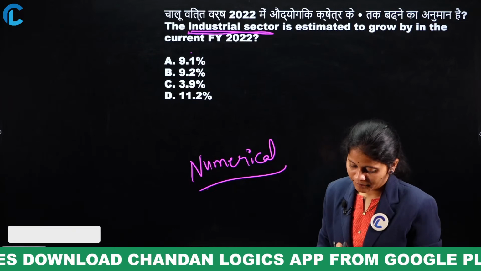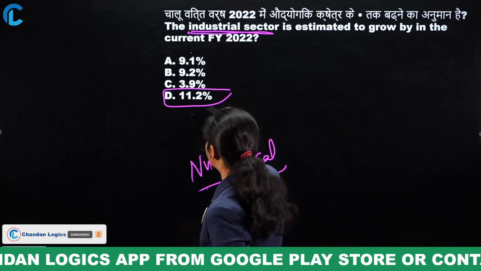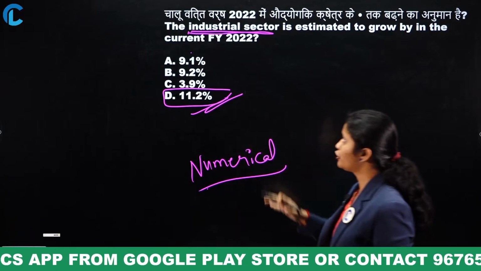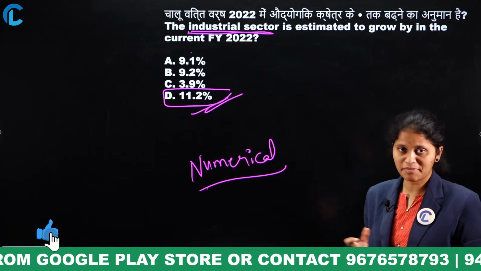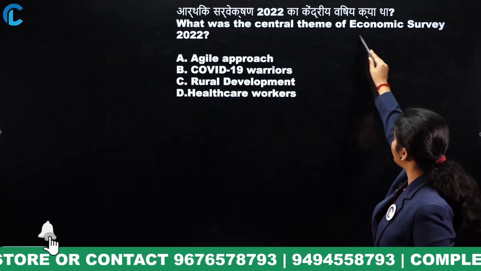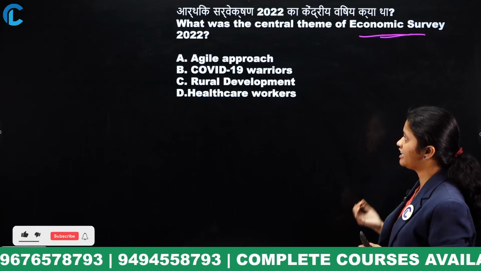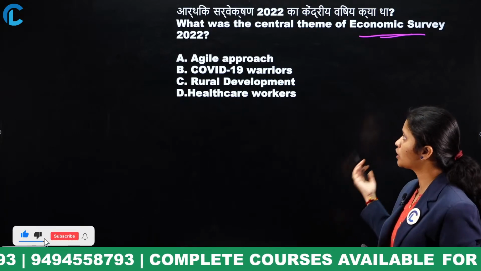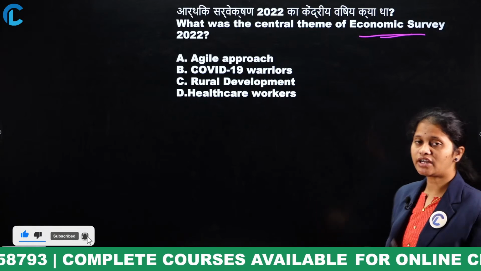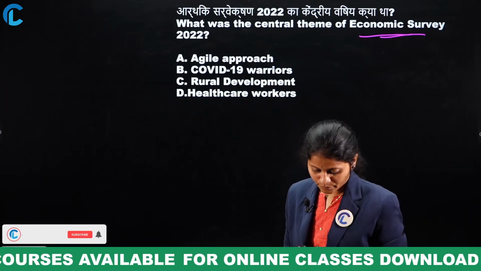So here your answer is 11.2 percentage. What is your answer? 11.2 percentage, the industrial sector estimated to grow. Then, what was the central theme of Economic Survey of 2022? Agile approach, COVID-19 warriors, rural development or healthcare workers. Just now we have discussed even the central theme of Economic Survey of 2022.